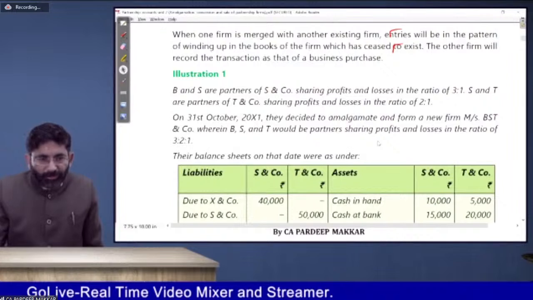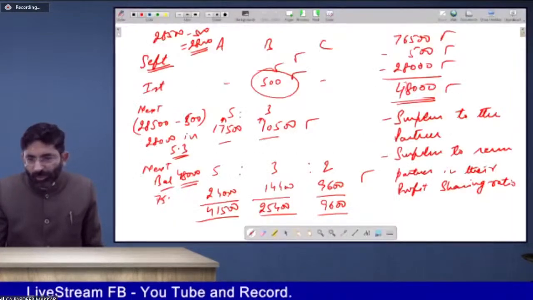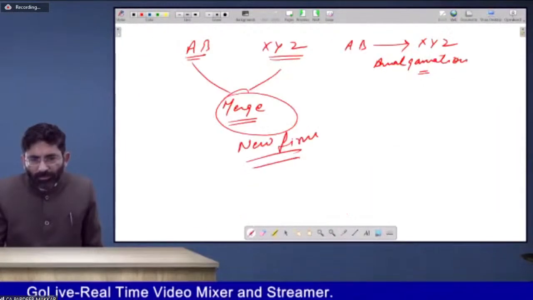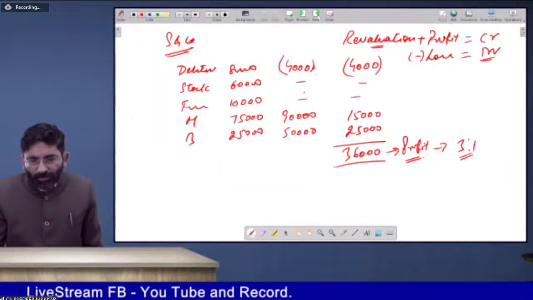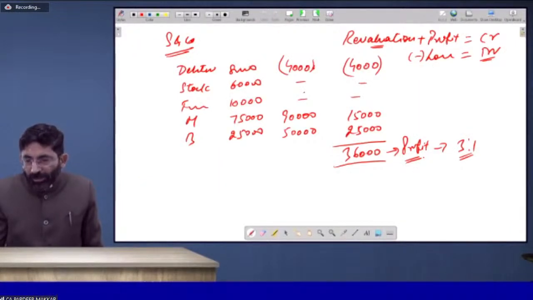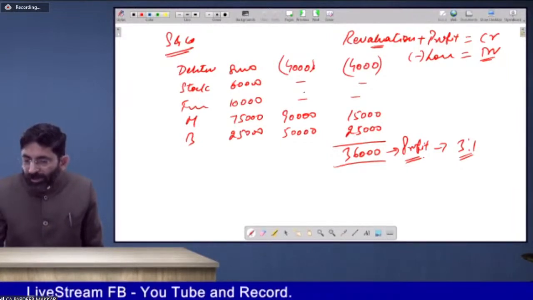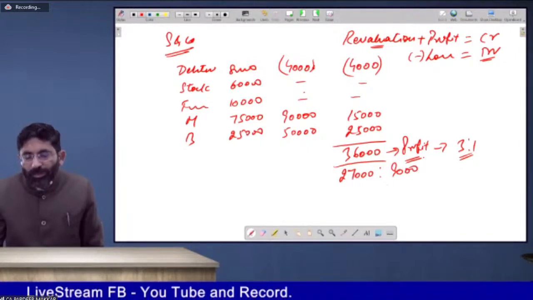Okay. 36,000 divided by 4 is 27,000 and 9,000. So this is the profit which will go to the partners' capital accounts.